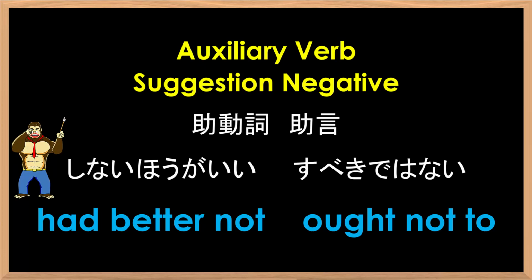In this lesson, we will cover auxiliary verb, suggestion, negative. Had better not, ought not to.